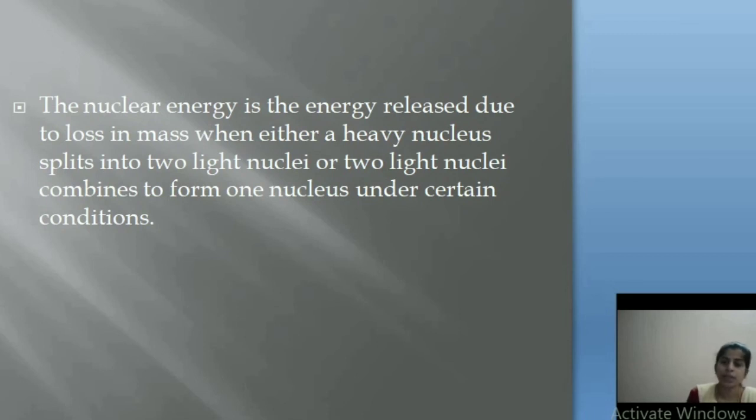It causes enormous damage to the enemy in war. In nuclear power stations, nuclear energy is used for peaceful purposes. The heat energy released by nuclear reactors is used to raise steam. The steam in turn is used to run turbines to generate electric energy, that is electricity.